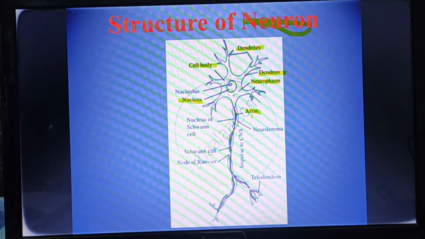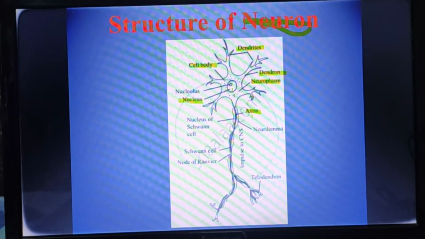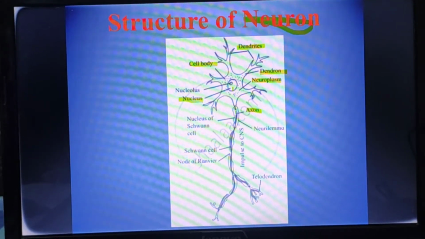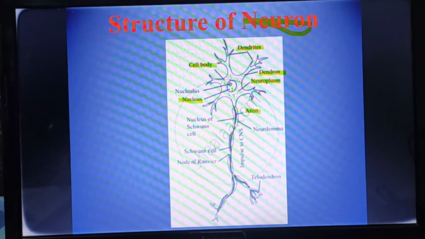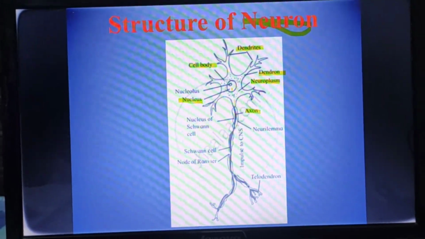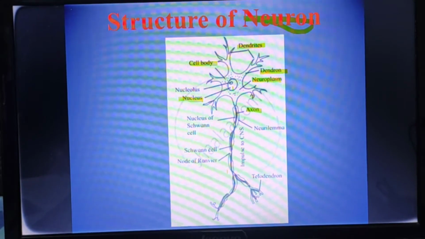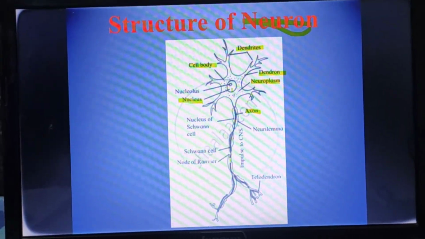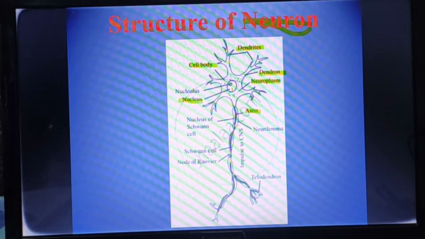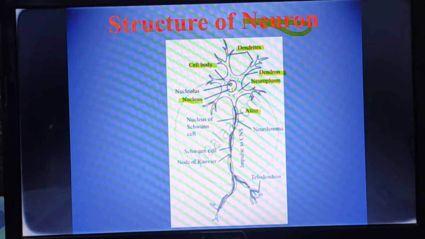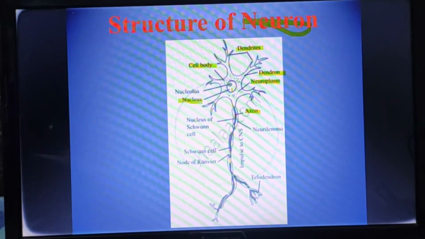Cylindrical means an elongated process, and this axon has a covering called axolemma. In the axon also there is a fluid-like structure present in this elongated structure, and it contains lots of mitochondria and neurofibrils.